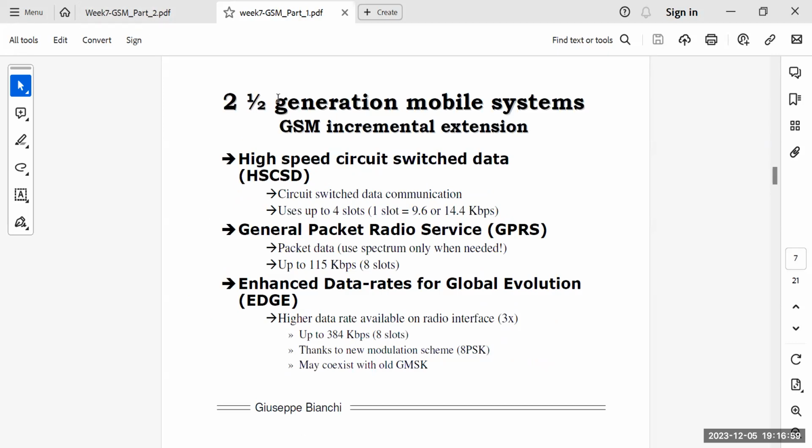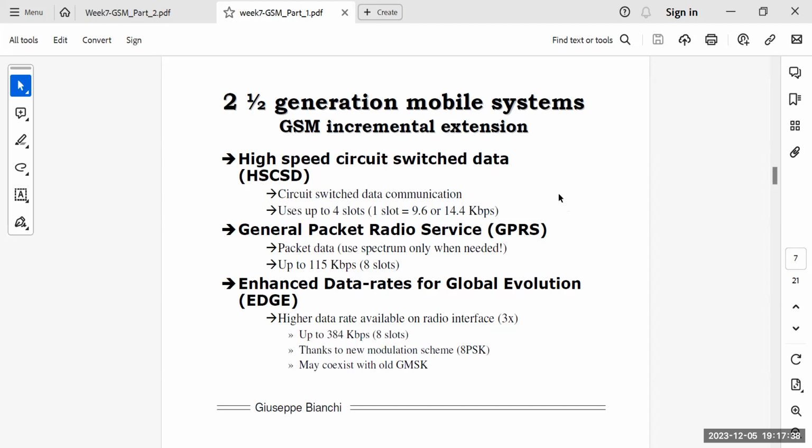Okay, the next thing is 2.5 generation mobile system, the GSM incremental extension. That is also sometimes known as 2.5G, right? So high-speed circuit switch data network was with the circuit switch data communication that used around 4 slots with one slot of 14.4 kbps. And I'm not sure if most of you are well aware of this GPRS, because initially the GSM came, but then that GSM got upgraded to 2.5G when basically the GPRS service was incorporated into GSM.